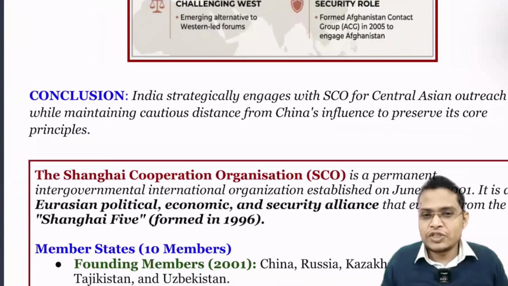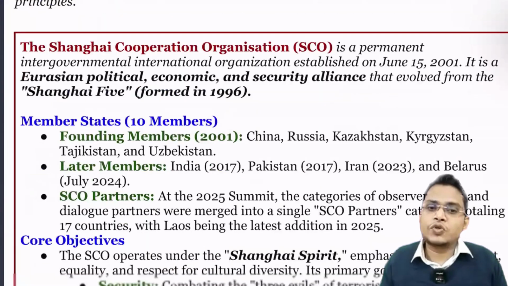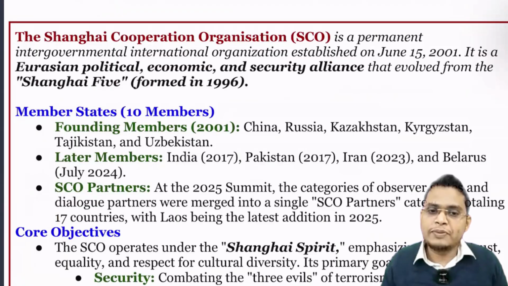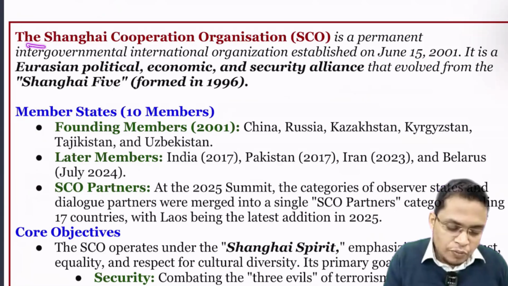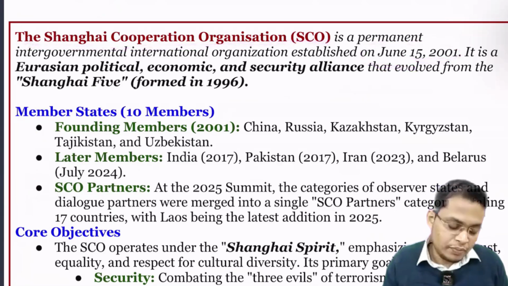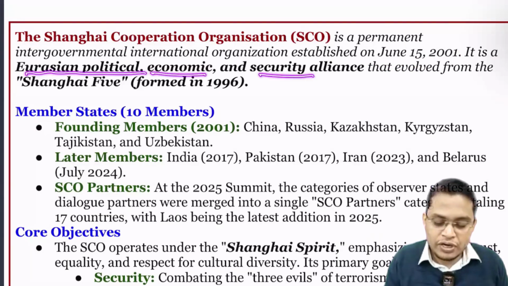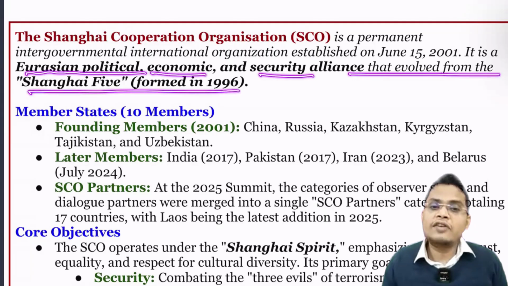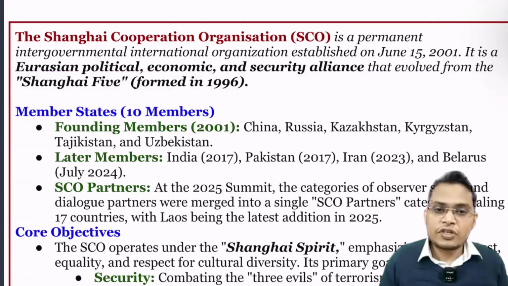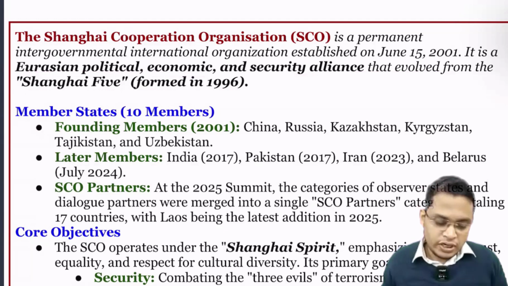Next we are going to see some important aspects about the SCO. This can be a very good question. In prelims, they can ask: consider the following statements regarding the SCO. The Shanghai Cooperation Organization was established in 2001. It is a Eurasian political, economic, and security alliance that evolved from the Shanghai Five. The main focus is on Eurasian polity, economy, and security alliances.